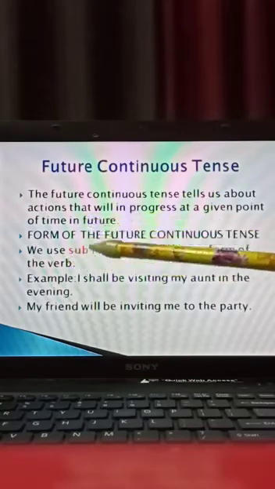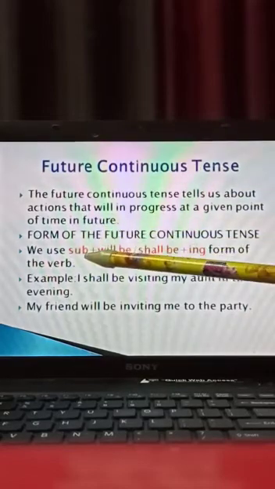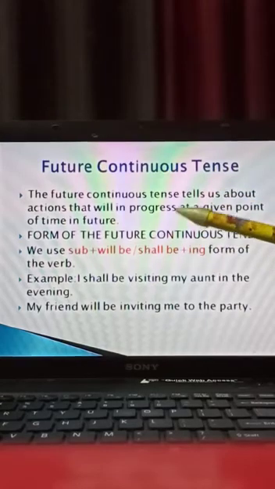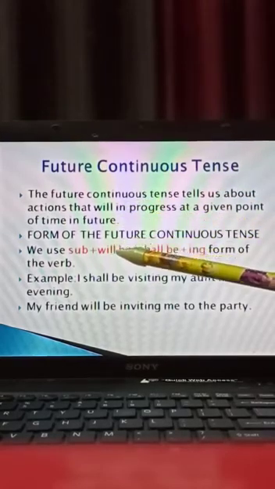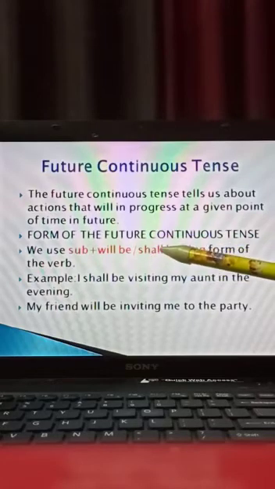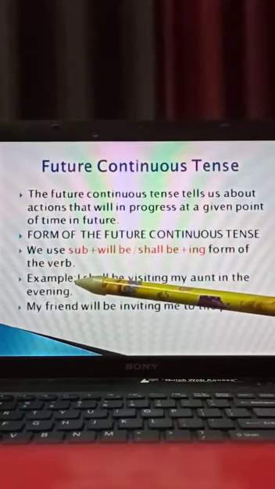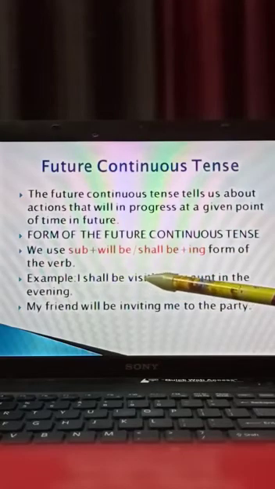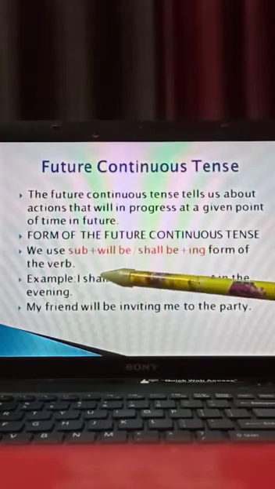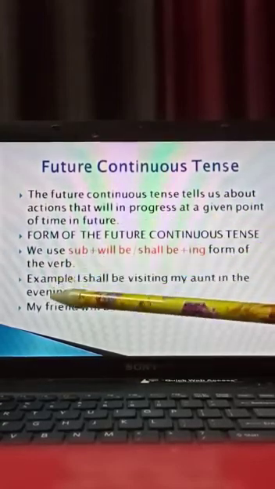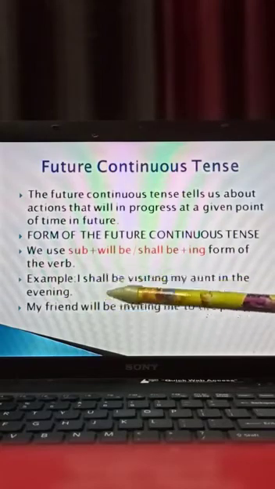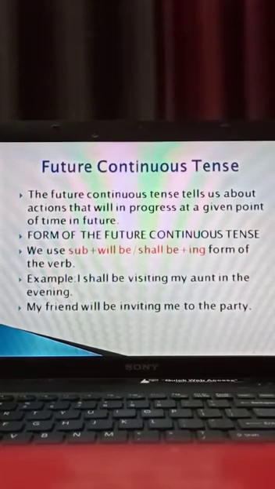We use subject. Again, same situation. Subject plus will be plus shall be plus ing. Children, be careful. Will always with will we are writing be, shall with be. Shall is used with I or we. You must be knowing this. See the example. I shall be visiting my aunt in the evening. It means at what time you are going to visit your aunt. Okay. My friend will be inviting me to the party. It means you must be knowing that your friend will be inviting me to the party.